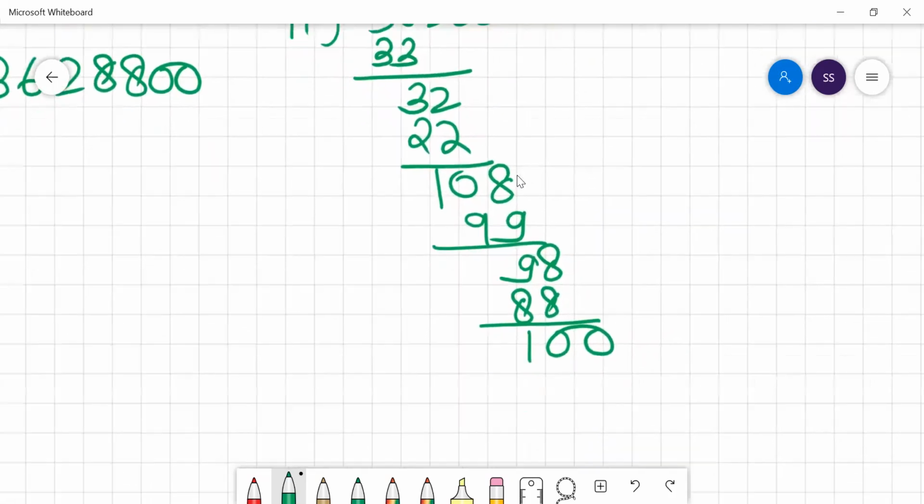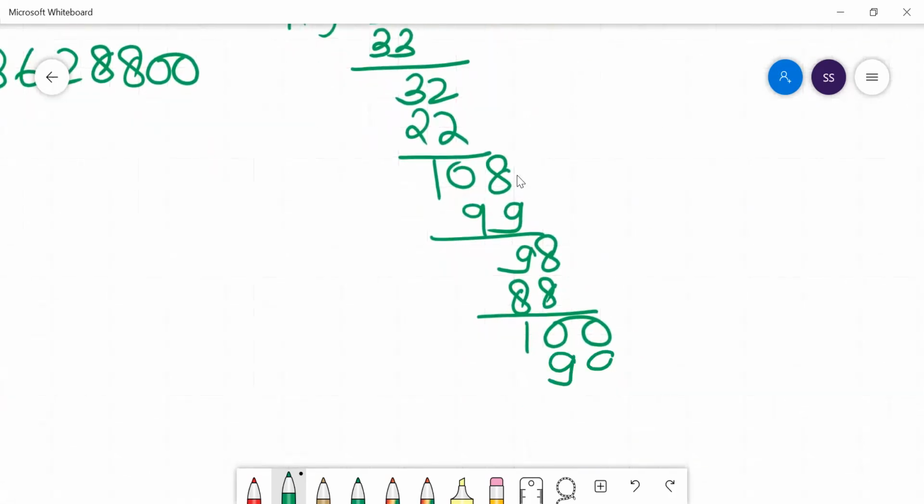Take 99, then 9 11s, you'll get 10. So the final remainder is 10.